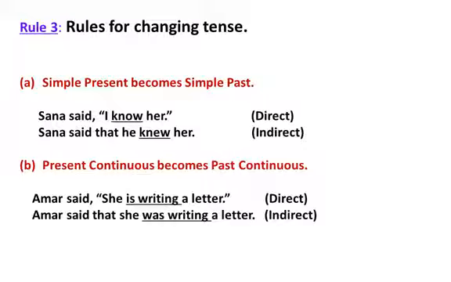Second, present continuous becomes past continuous. See the examples. Amar said, "She is writing a letter." And in the indirect, Amar said that she was writing a letter. "Is writing" is changed into "was writing".